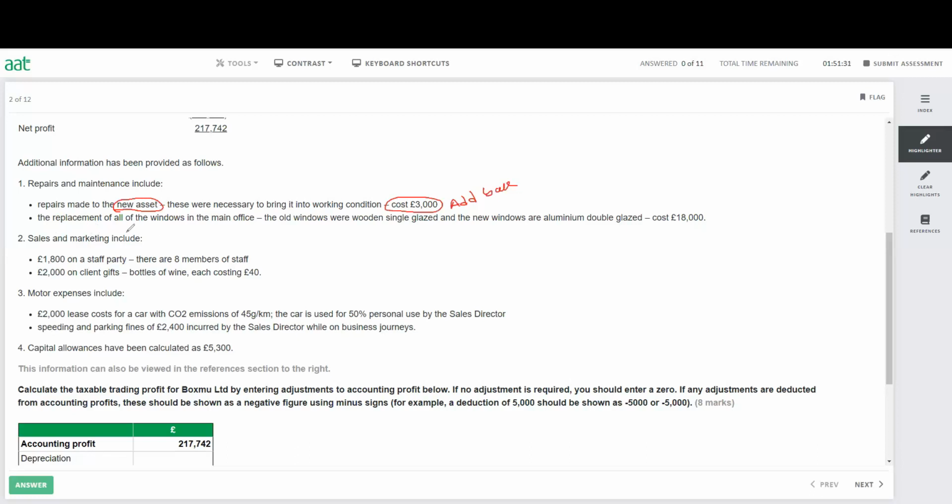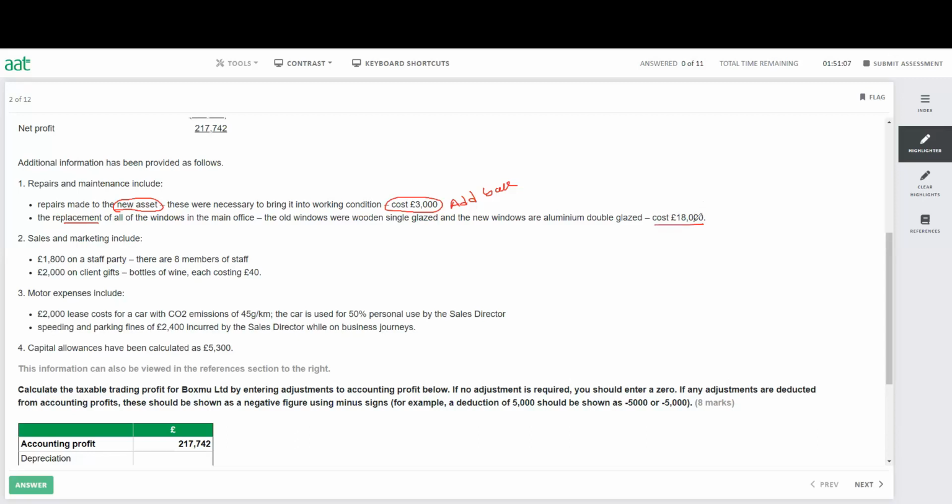The replacement of all the windows in the main office. The old windows were wooden single glazed, and the new windows are aluminum double glazed, cost 18,000. Now, if there is a replacement but not an improvement, then it is allowable expenditure. So we don't have to do anything, it is allowable.